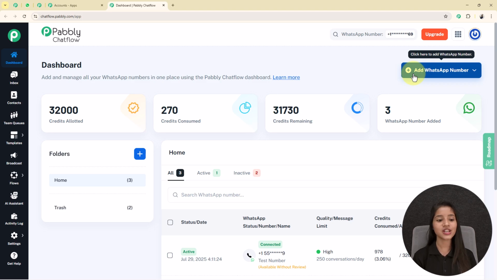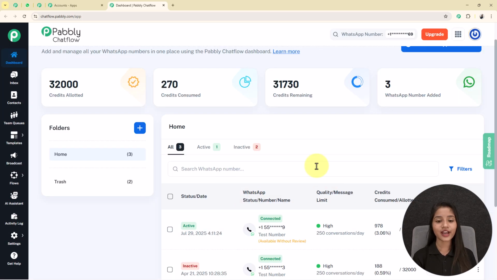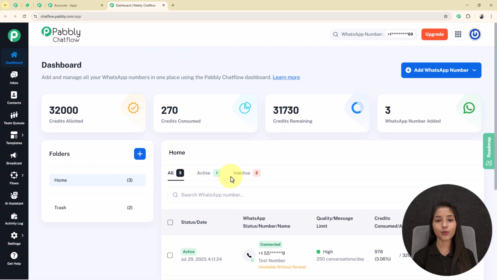You can check it out. And in this folder section, you can create multiple folders in your Pabbly Chatflow account by clicking on this plus option, where you have to write the folder name in this field and also select the parent folder from here. After that, in this home section, you can see the status of your WhatsApp numbers that were added into your Pabbly Chatflow account.